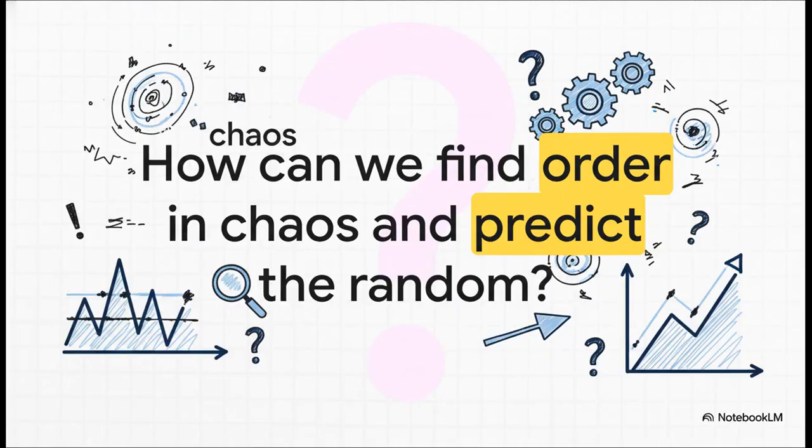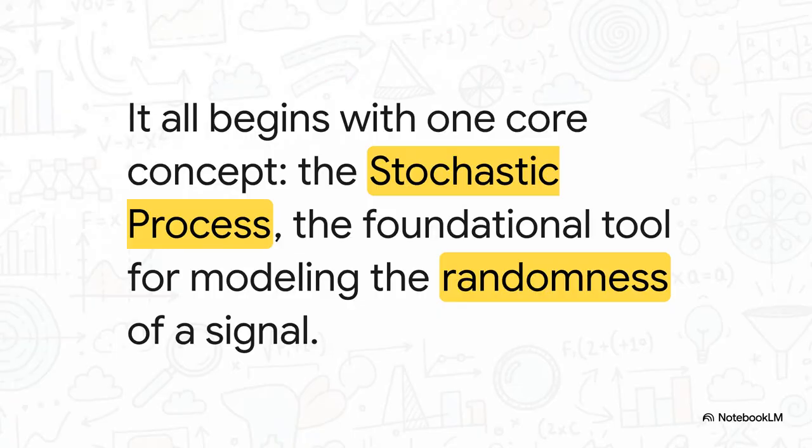So that's the big question, right? How do we actually go about taming all this randomness? What mathematical tools can we use to not just describe the chaos, but to actually get a glimpse of what it might do next? Well, that's exactly what we're going to unpack right now. The entire science of understanding these random signals really all boils down to one single, powerful idea. It's called a stochastic process, and it is our launchpad for finding all that hidden structure.